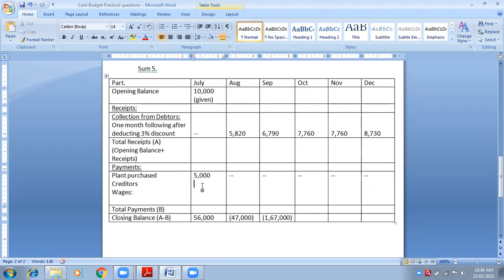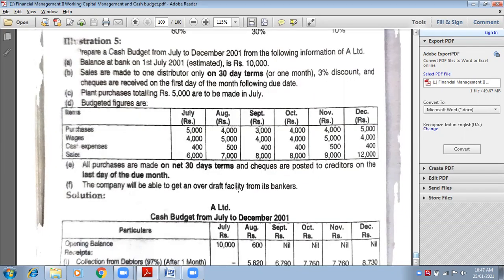Is the information in the question? No, ma'am. So creditors nil for July, because the June information is not given. Where will I pick the amount from? Therefore leave it.